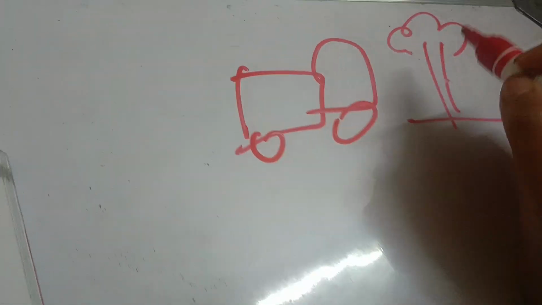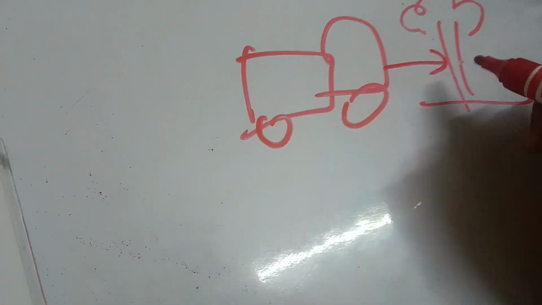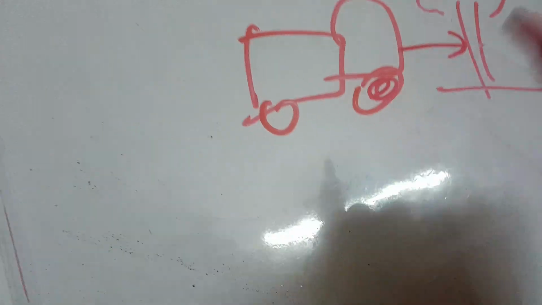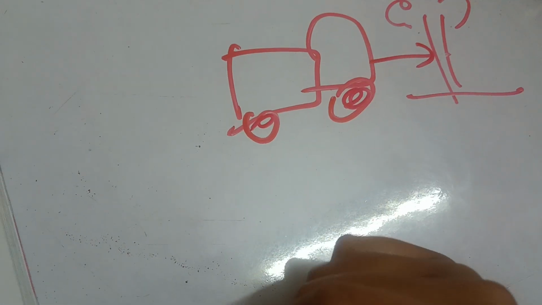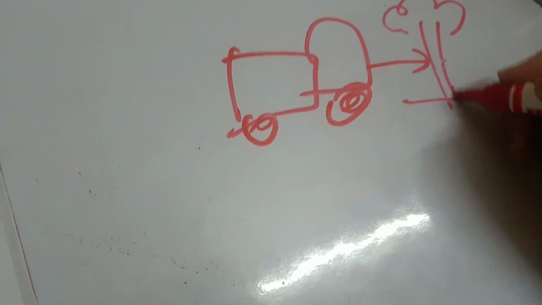What will happen? Can we see if a bicycle hits the tree, it can stop. Will the truck stop? If it is moving with a high speed, will it stop? No. It's difficult for the truck to stop, right? And even the tree will get damaged.